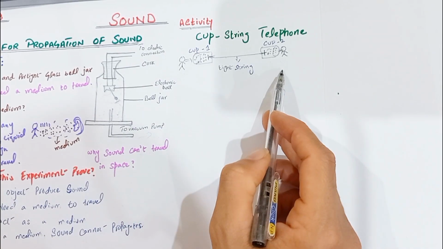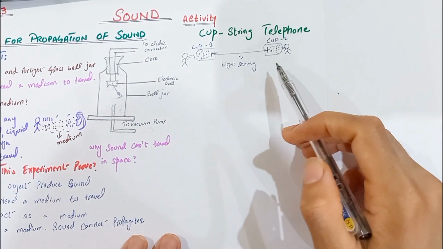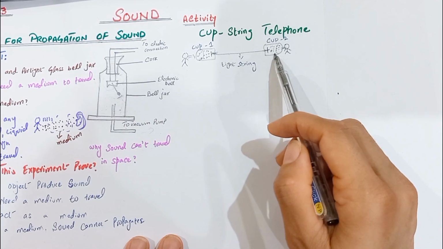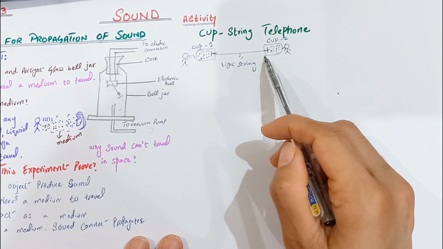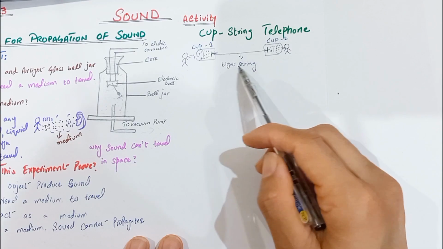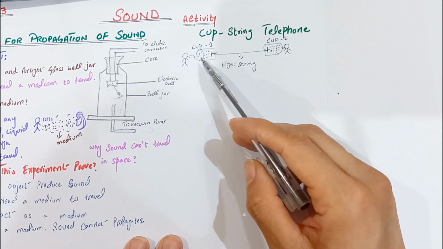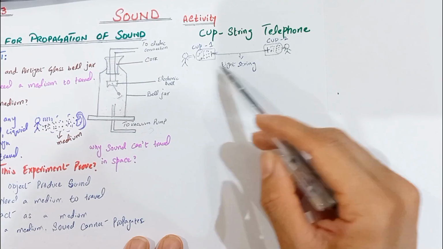So, I hope you learned this activity. Let me tell you the summary of the activity. First, your vocal cords vibrate. Second, sound waves enter the first cup. These sound waves vibrate the cup. This cup vibrates the tight string. The second cup vibrates. When the second cup vibrates, sound waves reach your friend's ears. So your friend hears your voice.